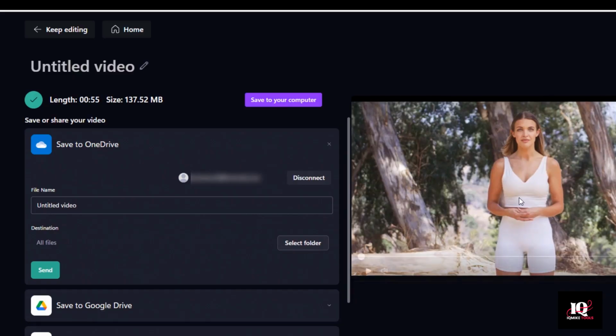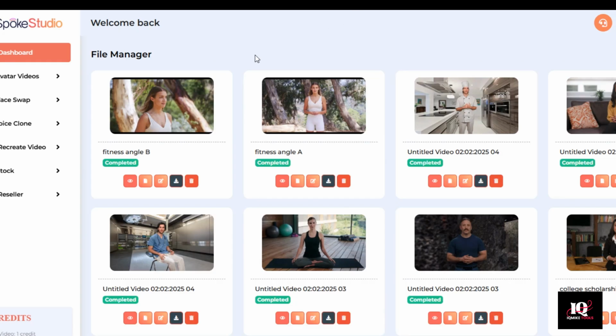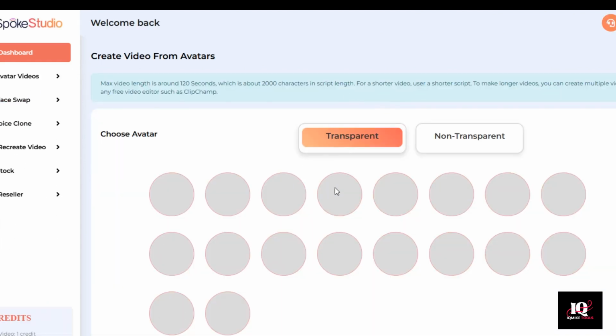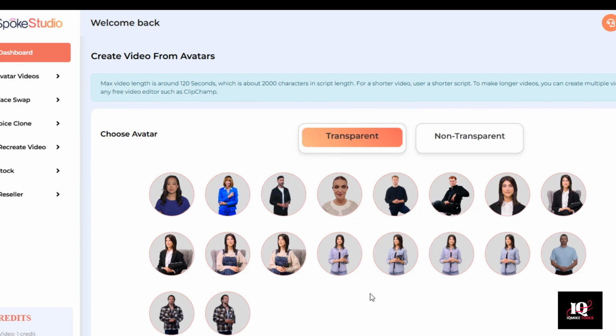See how smooth that transition was? That's the advanced ninja trick that I wanted to show you. And again, you can do that with any of these multi-angle avatars. And in fact, many of them have like 4 angles. So there is a lot that you can do with this.